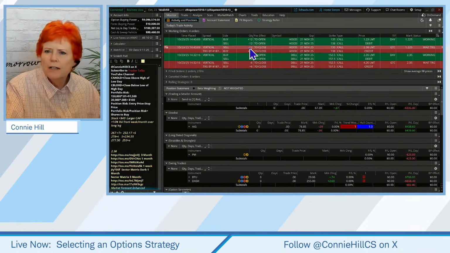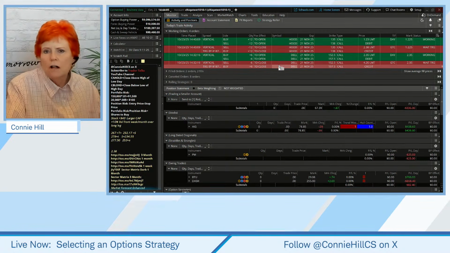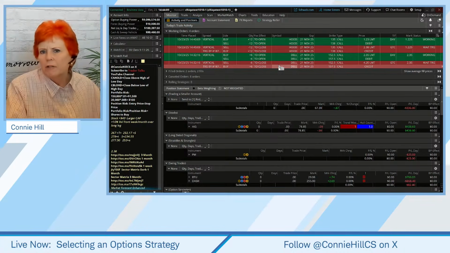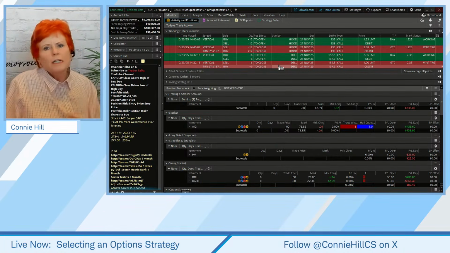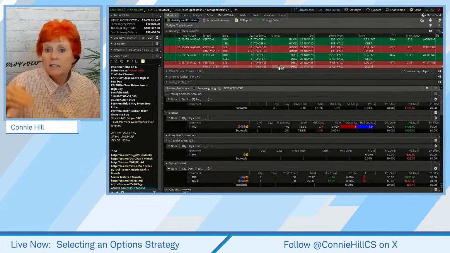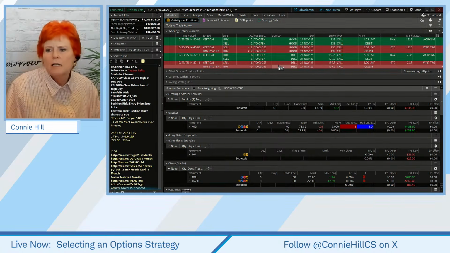We put on Hood here, a long call vertical, fairly aggressive. Dell, another long call vertical, fairly aggressive. When I say fairly aggressive, I mean we're looking for a big return on it, more than 100%, theoretically, if it were to go all the way to its max theoretical gain, versus doing a trade that's more conservative, like maybe a short put vertical where we just need it to stay where it is or float along or go back a little bit. This one, we're definitely looking for some movement.